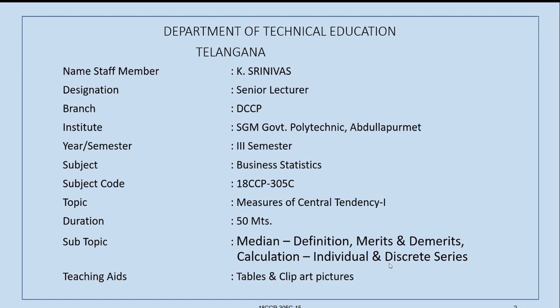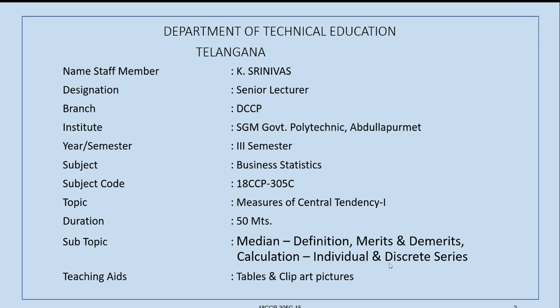We have seen the concepts of arithmetic mean and also calculation of arithmetic mean for different series like individual series, discrete series, and continuous series.